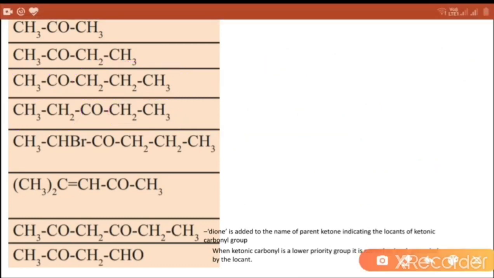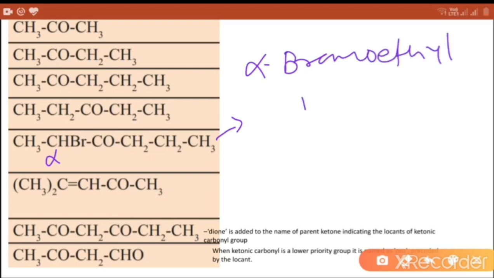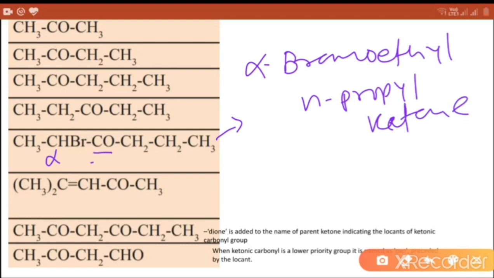Next compound, common name alpha bromo ethyl N-propyl ketone. This is the ketone group.